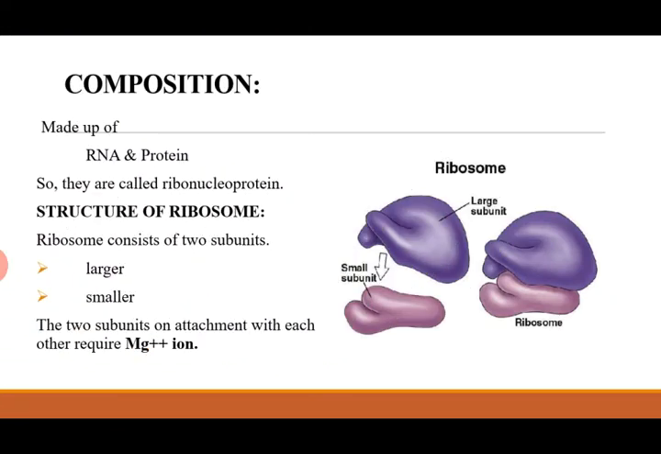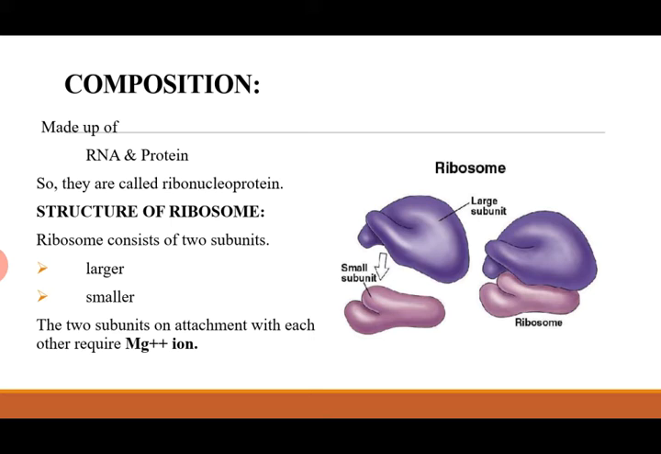Composition of ribosome. In eukaryotic cells, the ribosome contains equal amounts of RNA, that is ribonucleic acid, and protein. That is why they are also called ribonucleoprotein particles. Structure of ribosome. Ribosomes are made up of two subunits, each of which consists of protein and a type of RNA that is known as ribosomal RNA. There are three types of RNA: ribosomal RNA, transfer RNA and messenger RNA. So ribosomal RNA is the type of RNA which is present in ribosome.